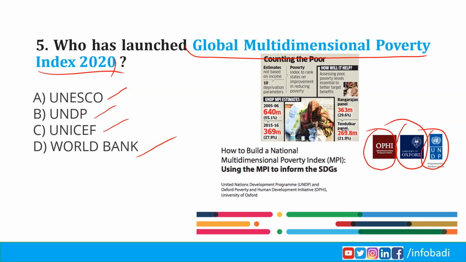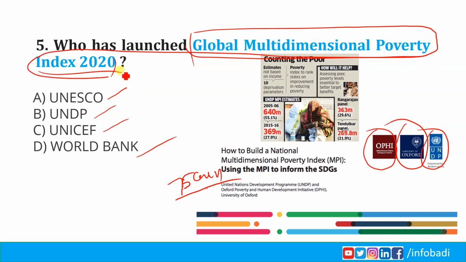The data of the index is based on the study of poverty trends in 75 countries.